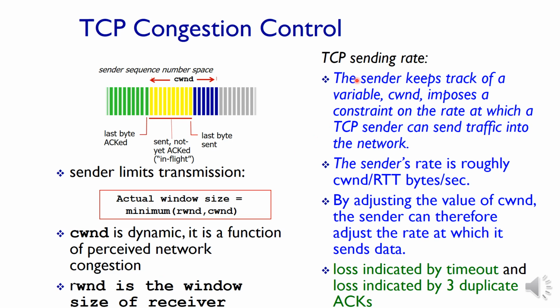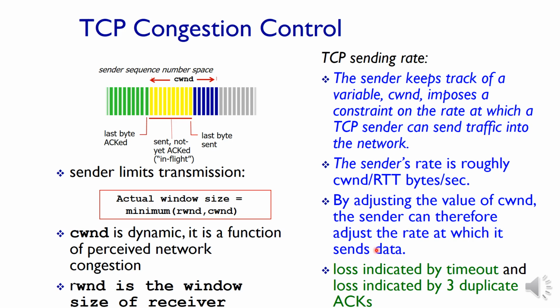The sender keeps track of the variable CWND. It imposes a constraint on the rate at which the TCP sender sends traffic into the network. The sending rate is roughly one congestion window per RTT. This is the normal sending rate. By adjusting the value of CWND, the sender can adjust the rate at which it sends data.